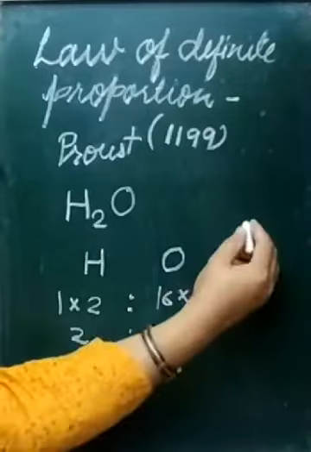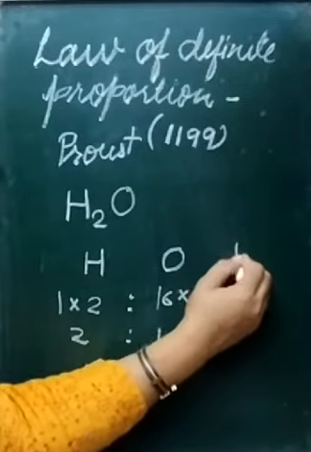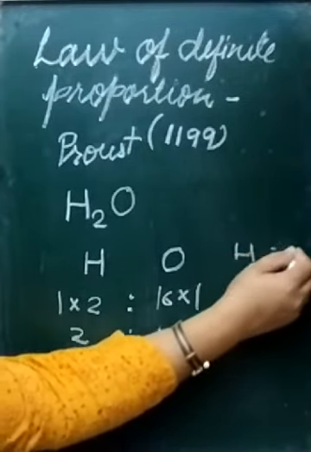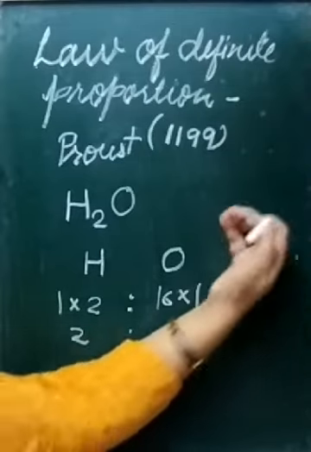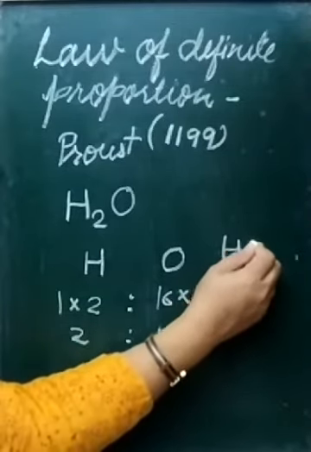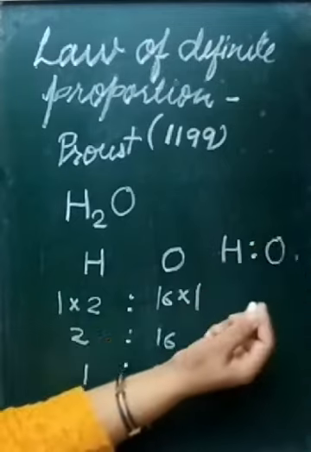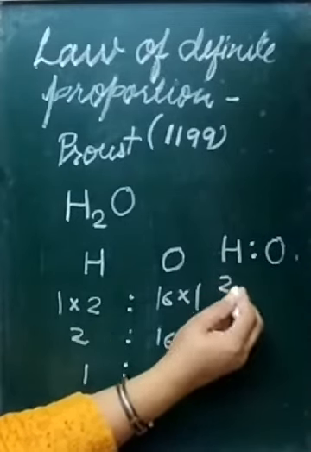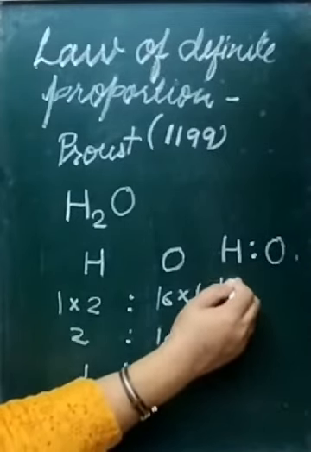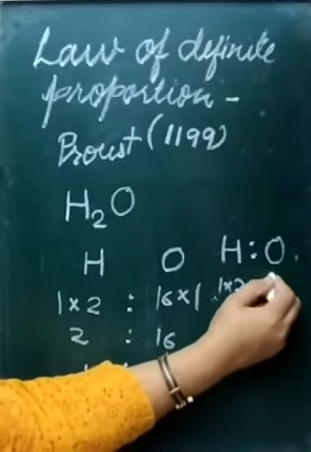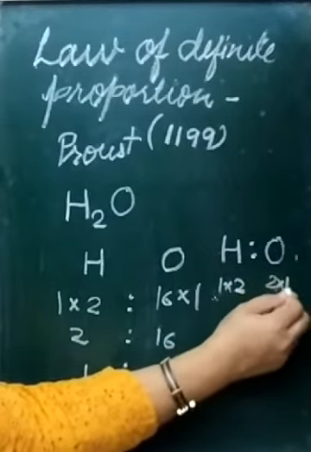Suppose they combine in a different ratio, for example, as we saw in the definition of compounds, 2 atoms of hydrogen and 2 atoms of oxygen.